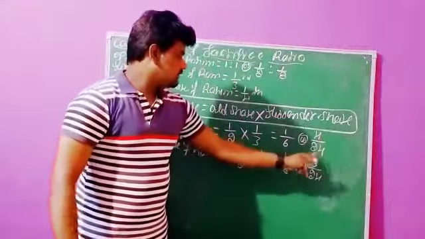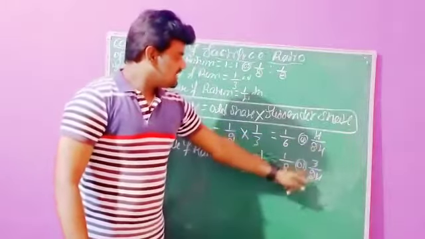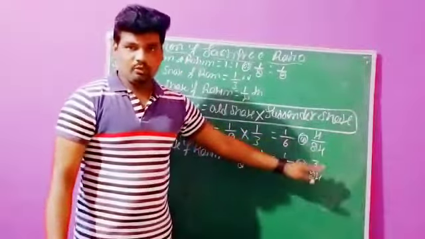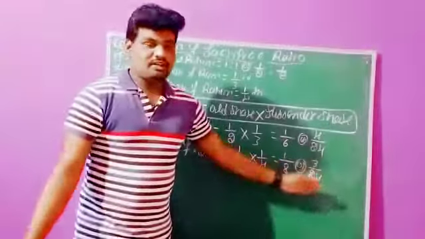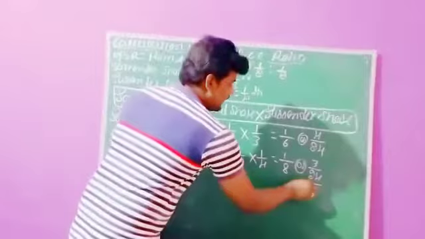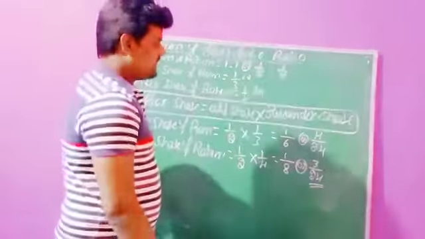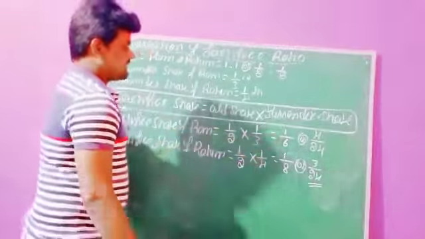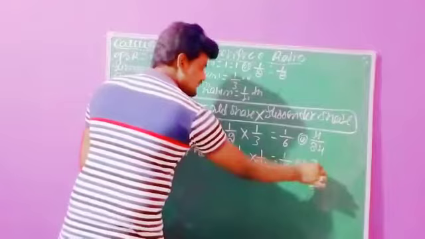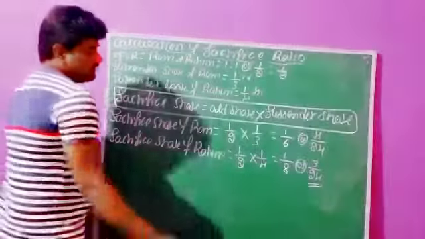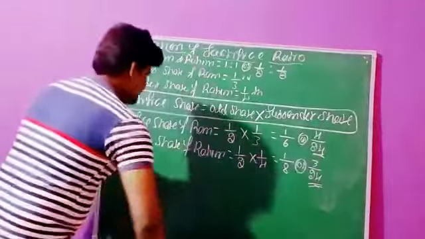Now both the denominators are equal, right? At the time of simplifying the ratios, both the denominators must be equal. Otherwise, we can't simplify the ratios. Once again, 6 fours are 24, 8 threes are 24, so both denominators are equal. Now we can simplify.